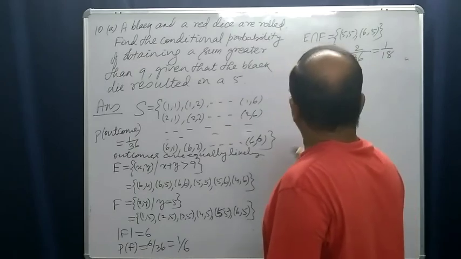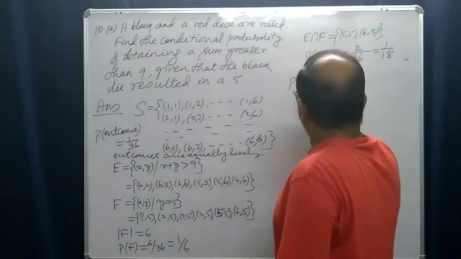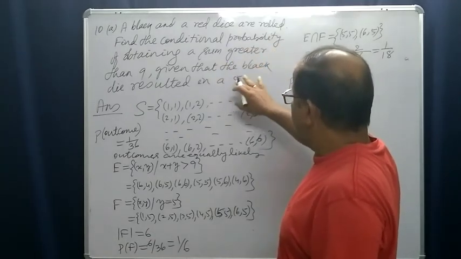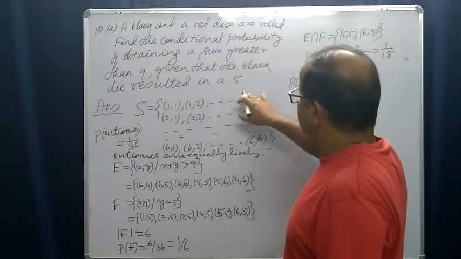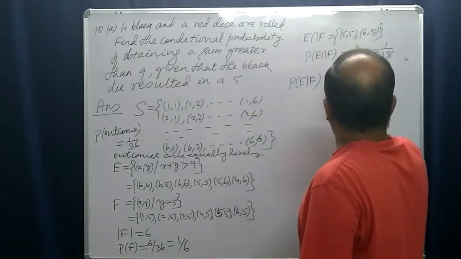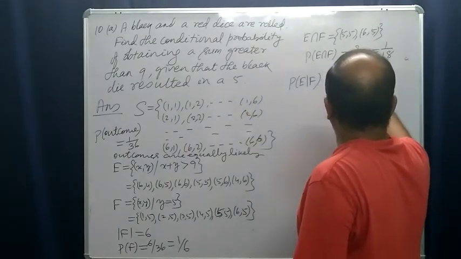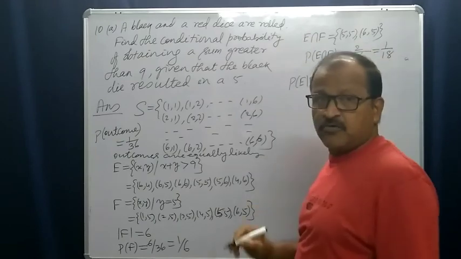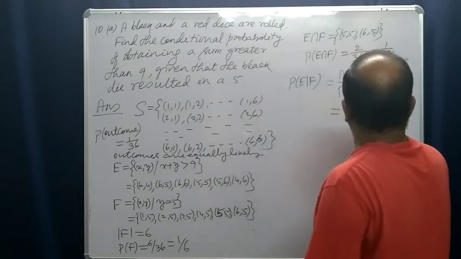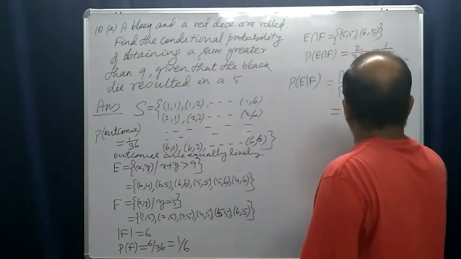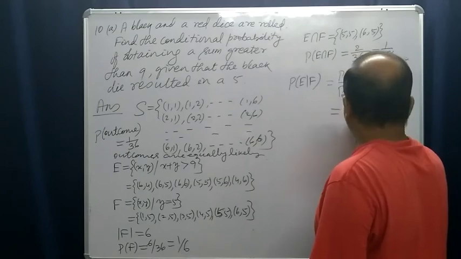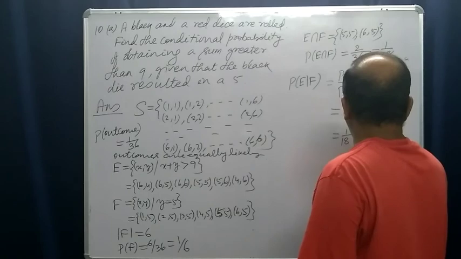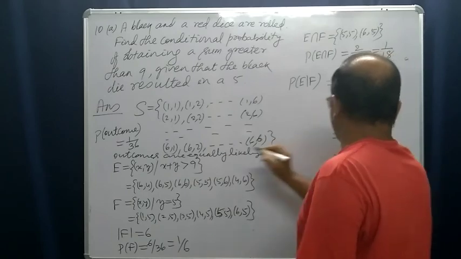Now the probability of E given F, sum greater than 9 but the black die resulted in 5, will be the probability of E intersection F divided by the probability of F. It is 1 by 18 divided by 1 by 6, that is 1 by 18 into 6 by 1, that is 1 by 3.